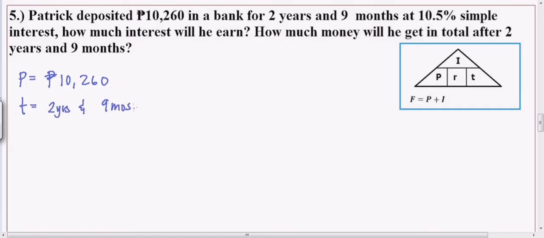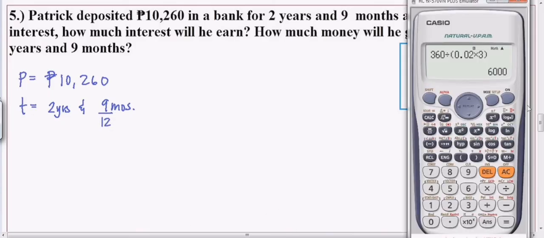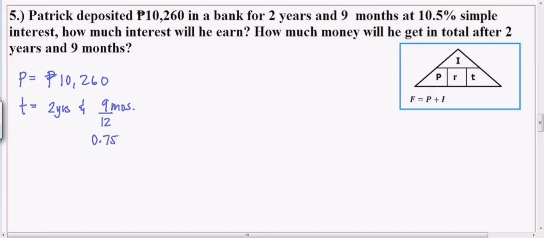So, may months na naman tayo, guys. Para gawing years yan, divide natin sa 12. So, 9 divided by 12 is 0.75. So, may 0.75 ka na plus years na to, yung months na 9. And then, may plus 2 ka pa dito.